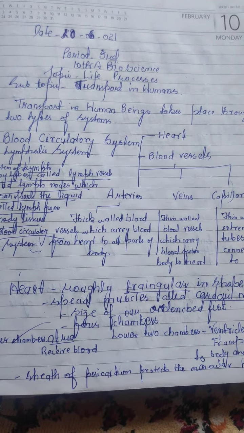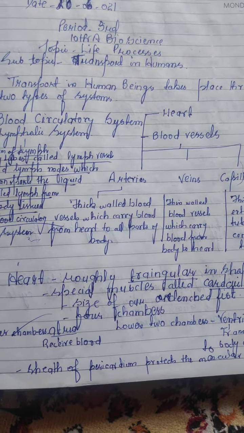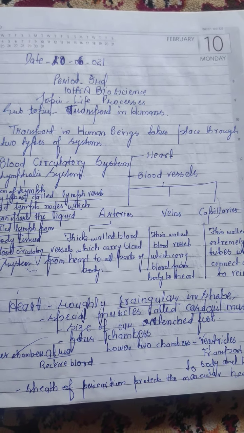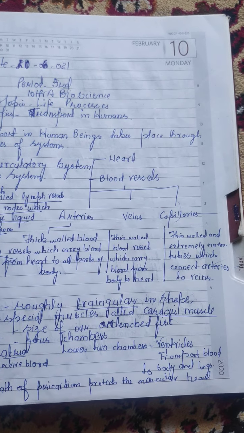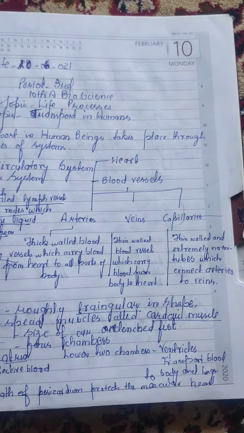What are its main parts? Heart and blood vessels, and blood vessels are of three types: arteries, veins and capillaries. What are arteries? These are thick walled blood vessels which carry blood from the heart to all parts of the body. And veins are thin walled blood vessels which carry blood from the body to the heart. And capillaries are thin walled and extremely narrow tubes which connect arteries to veins.